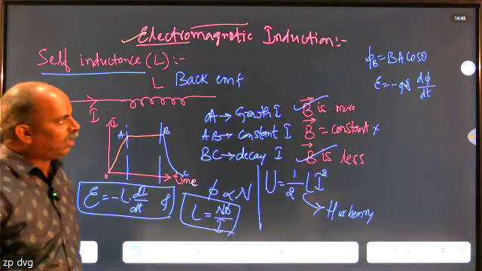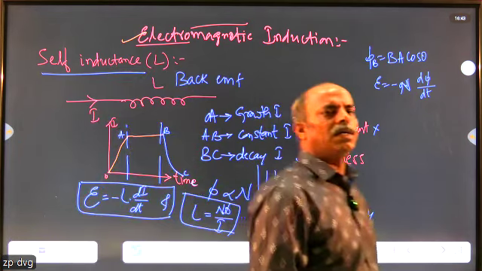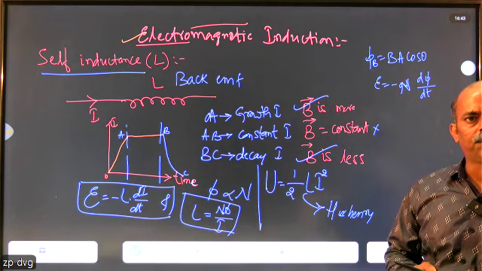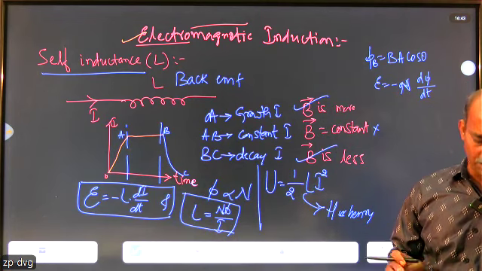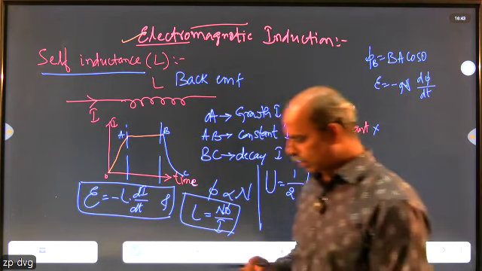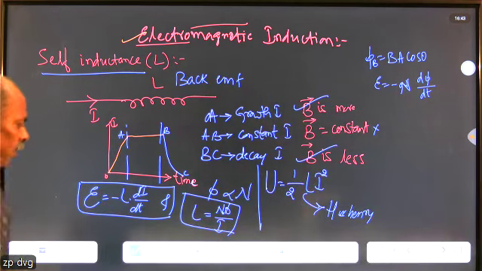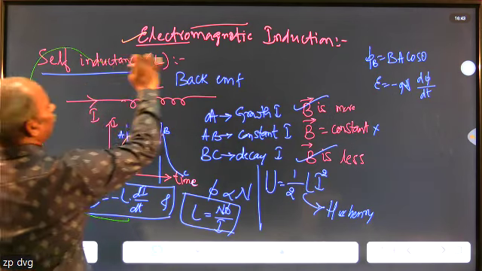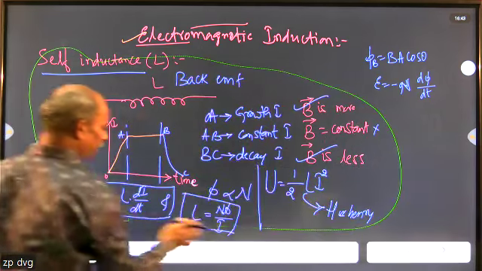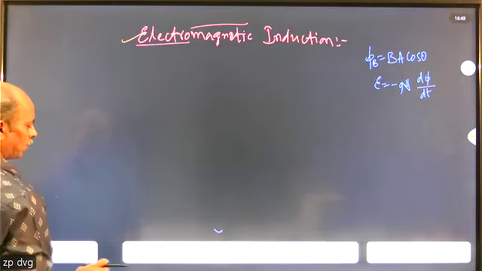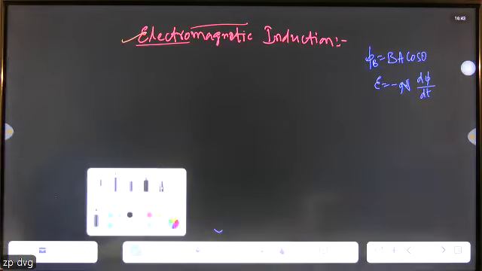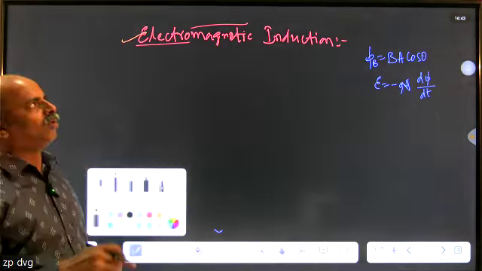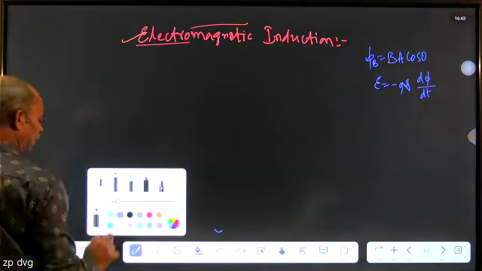Along with that, as I told, whatever may be the shape of the conductor, it may be straight, or it may be like an element, or of any irregular shape, or of regular circular shape. Now, suppose you take the particular shape of the conductor that we already shared in the theory part, that is the solenoid. When you take the case of the solenoid, is the electromagnetic induction phenomenon possible? Of course, it is possible, when you take a coil that is like a solenoid.